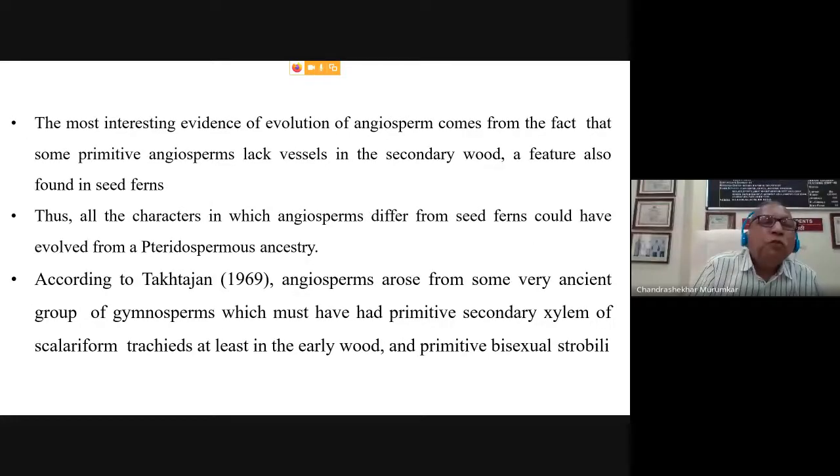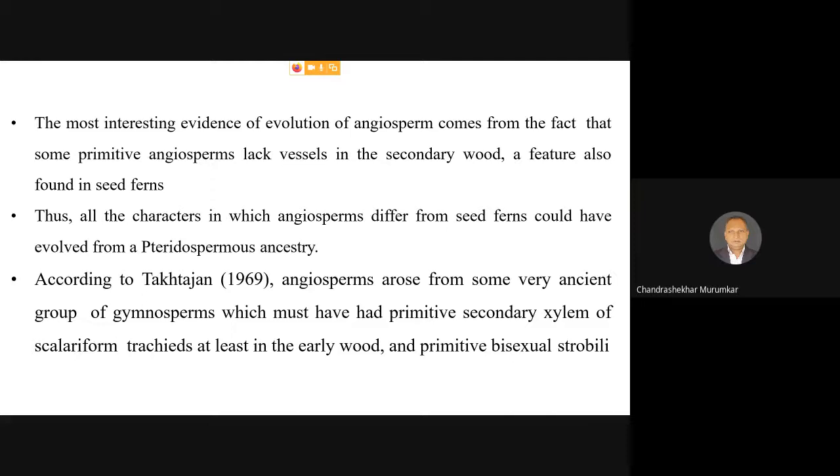The most interesting evidence of the evolution of angiosperms comes from the fact that some primitive angiosperms lack vessels in the secondary wood, and this feature is also present in the seed ferns, that is, the pteridosperms. Thus in pteridosperms the vessels are absent, in primitive angiosperms also the vessels are absent, and vessels are present only in advanced angiosperms. Thus all the characters in which the angiosperms differ from the seed ferns could have evolved from the pteridospermous ancestry.